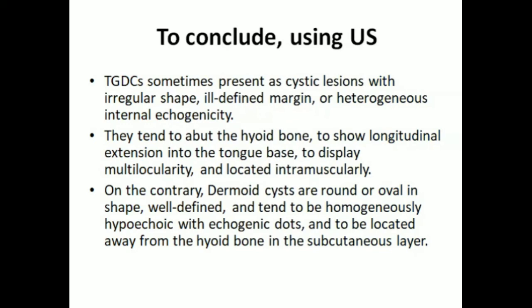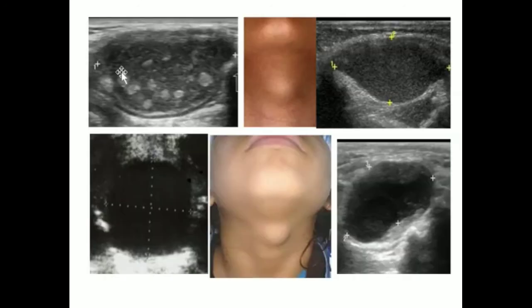in the subcutaneous layer. This image shows the thyroglossal cyst appearing in the center and in front of the neck. This ultrasound image shows a hypoechoic nodule. This is also a hypoechoic nodule. Here some internal echoes are present, while in this nodule some hyperechogenicity and heterogeneity is evident.